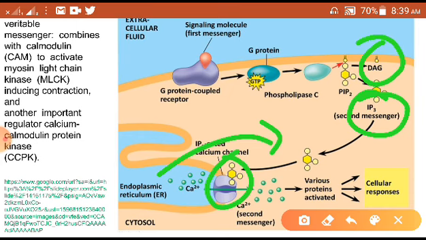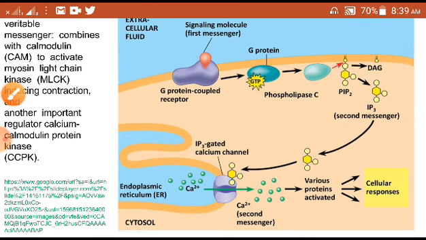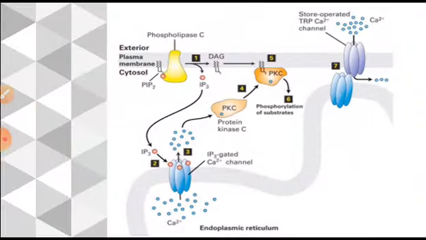Another important regulation is by calcium calmodulin protein kinase, that is also going to play a role, which I will tell you in the next slides. So, I hope you understood how this phospholipase C is playing a role here, right? Here also the diagram will give you a little more clarity.